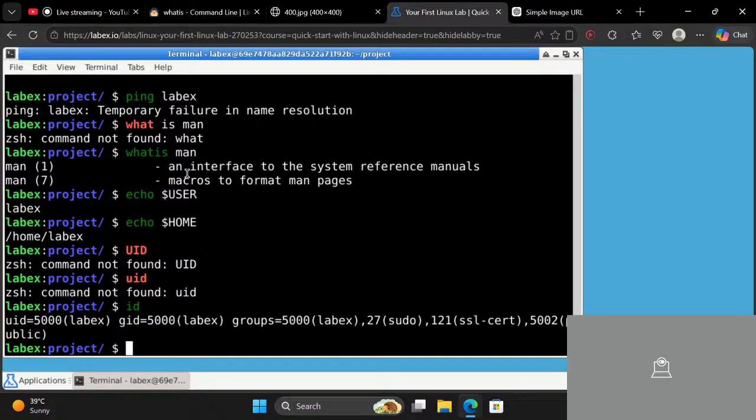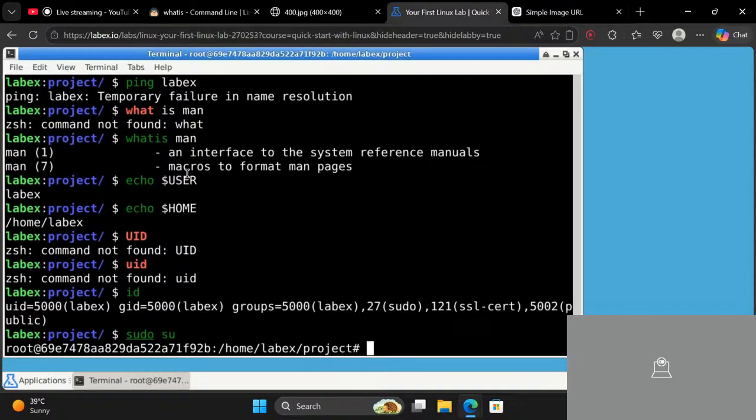Okay, so this is actually a normal user. LabEx is a normal user, and since I have sudo privilege, let me run sudo su. Okay, so now you can see that I am now an admin.